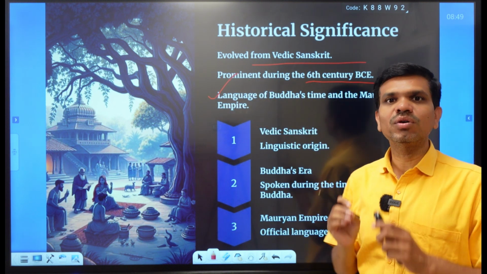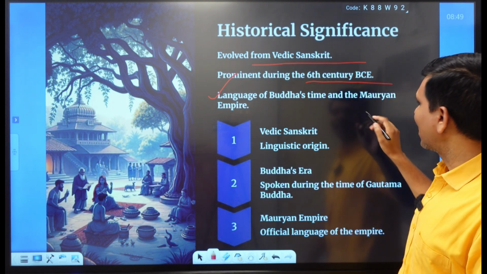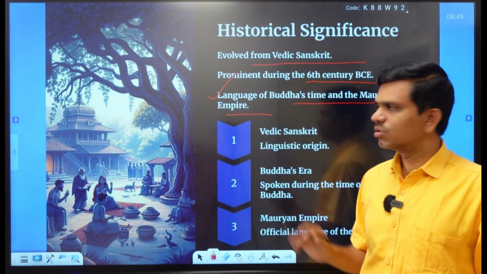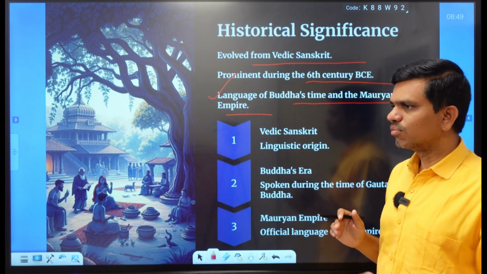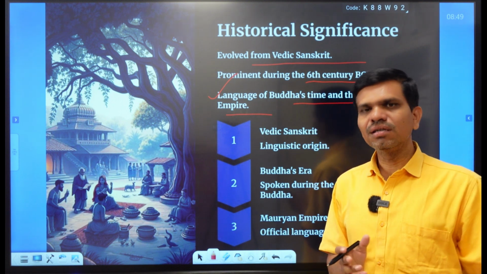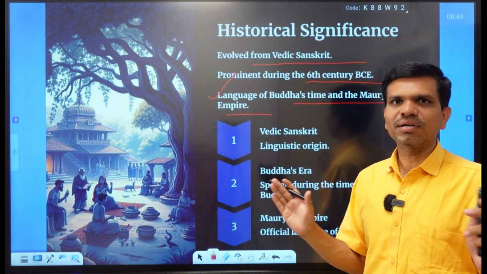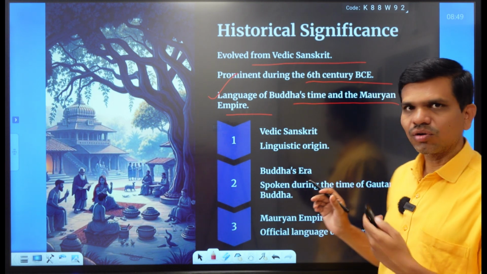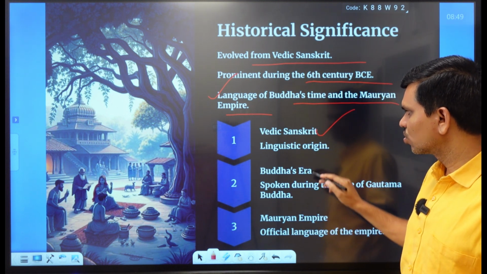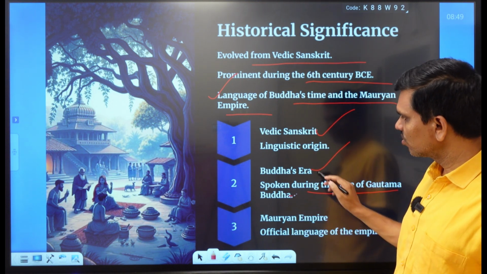It is the language of Buddha; Gautam Buddha used Magadhi as his language. So, Buddha's time and the Mauryan Empire. We need to think about the fact that it was also used in the Mauryan Empire. The Mauryan Empire was one of the largest empires in India at the time. It occupied many parts of the South Asian continent. So its origin is Vedic Sanskrit. Buddha himself used this Magadhi, spoken during the time of Gautam Buddha.